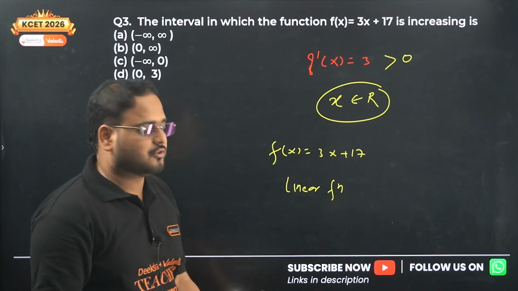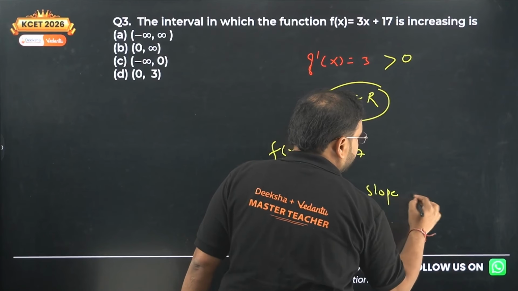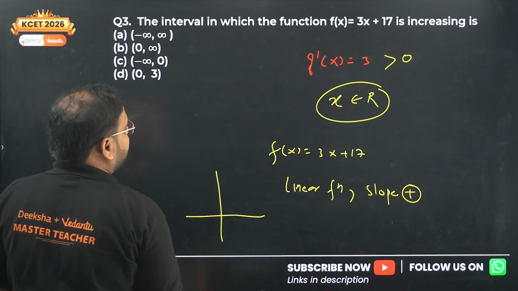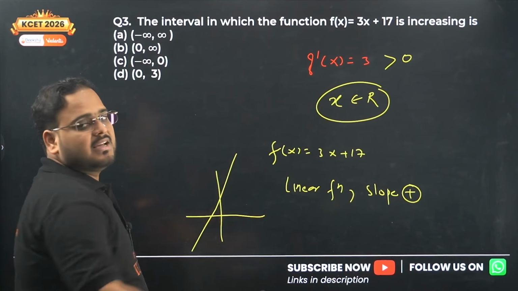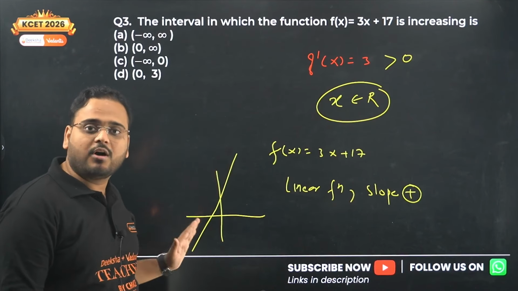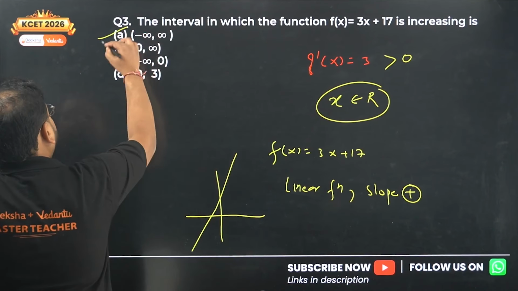Right? It's a linear function, a linear function with positive slope. It means the derivative will be what? When x is 0, y is 17, and the graph will be like this, no? So this function is always increasing in nature. For a positive slope, the angle will be acute, so like this, always increasing in nature. So the answer is what? Option A.